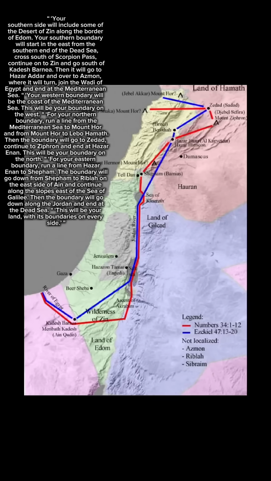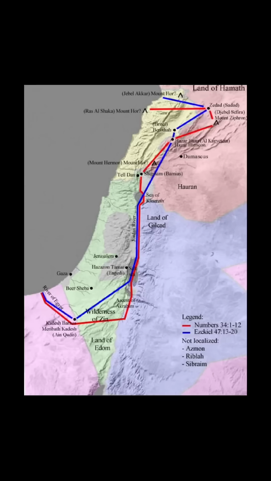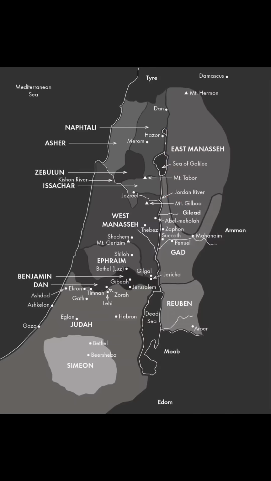Your western boundary will be the coast of the Mediterranean Sea. This will be your boundary on the west. For your northern boundary, run a line from the Mediterranean Sea to Mount Hor, and from Mount Hor to Lebo Hamath. Then the boundary will go to Zedad, continue to Ziphron, and end at Hazar Enon. This will be your boundary on the north.